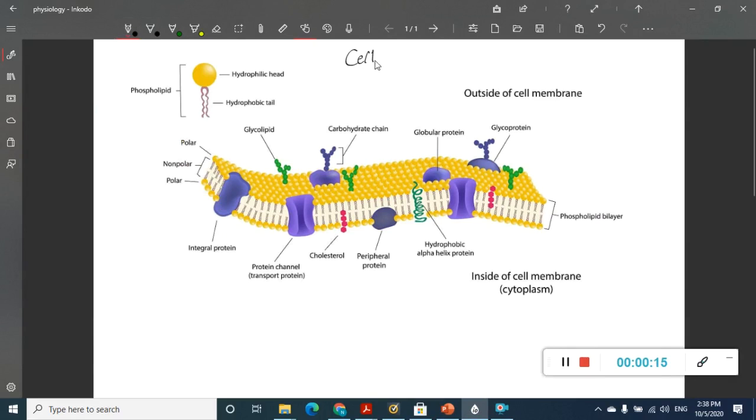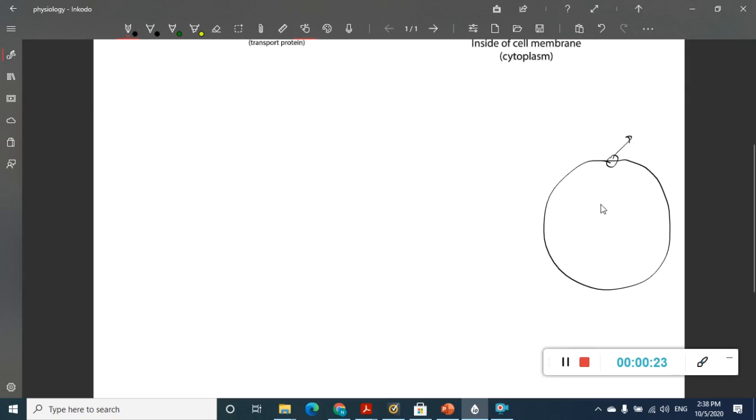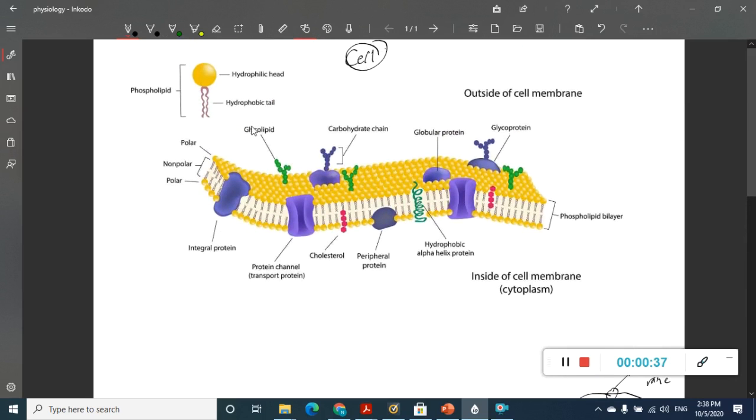cell. In the cell, if this is the cell, it consists of the plasma membrane and the nucleus. And this is the cytoplasm. First we will learn about the cell membrane. This cell membrane is also called the plasma membrane, and this is the model of the plasma